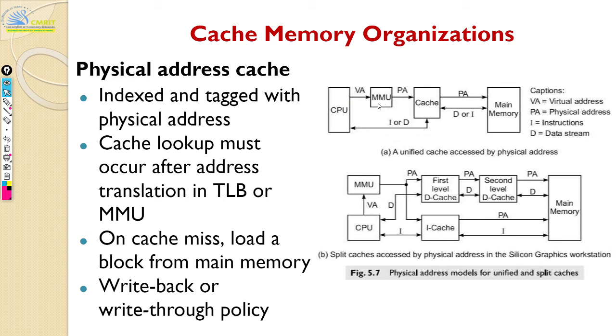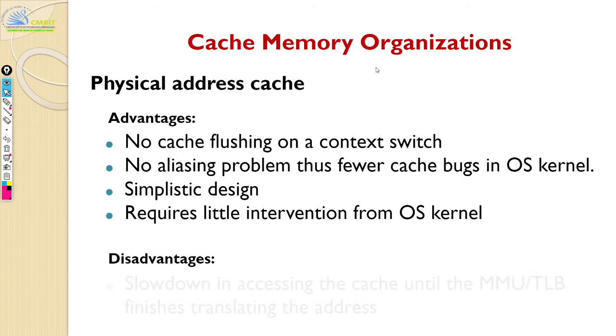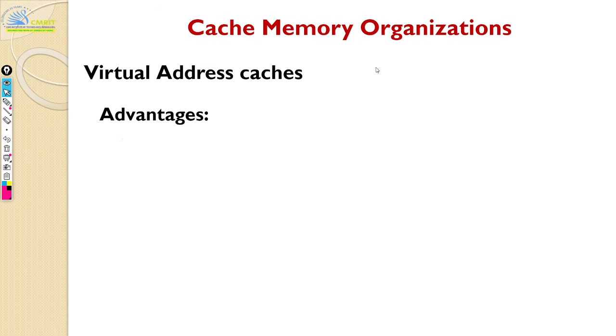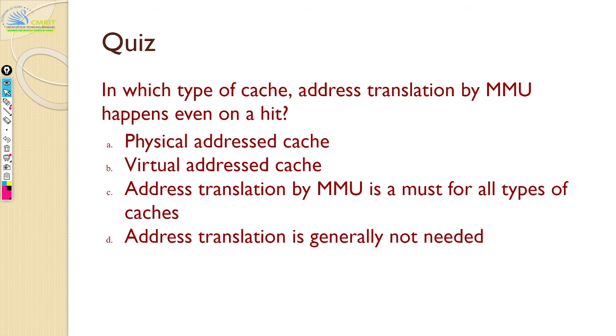So you need somebody to translate, and only after translation will you understand whether it's a hit or a miss. So now let's try to answer this. What's the answer? Physical. Okay, why is that?